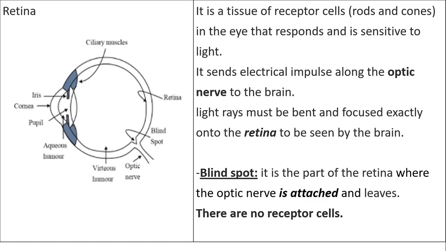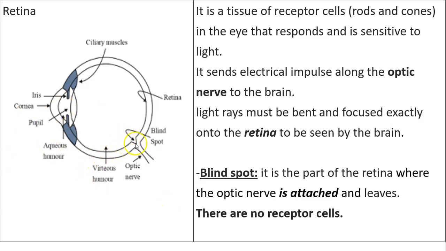What do we call those receptor cells? They are called rods and cones. Since they are in the eye, they are receptor cells that respond and are sensitive to light. So they send the electrical impulses through the optic nerve. Again, what senses light? The receptor cells that we call rods and cones. Who delivers the message to the brain? The optic nerve. Okay.